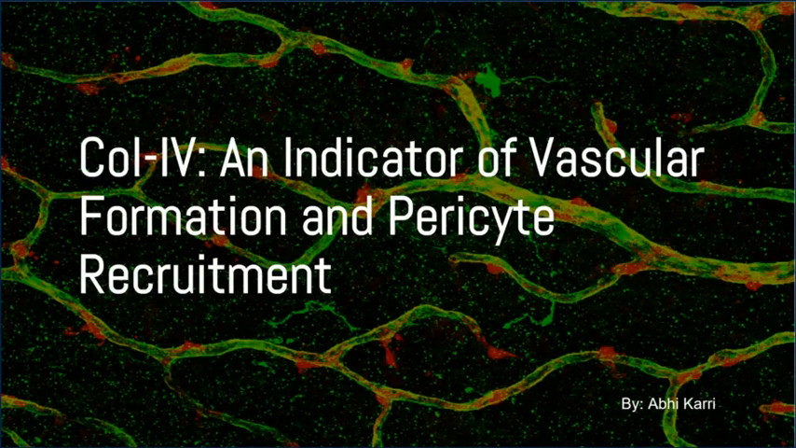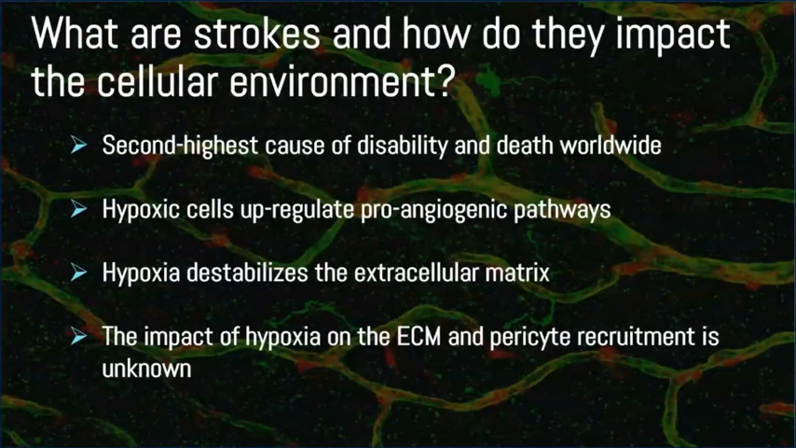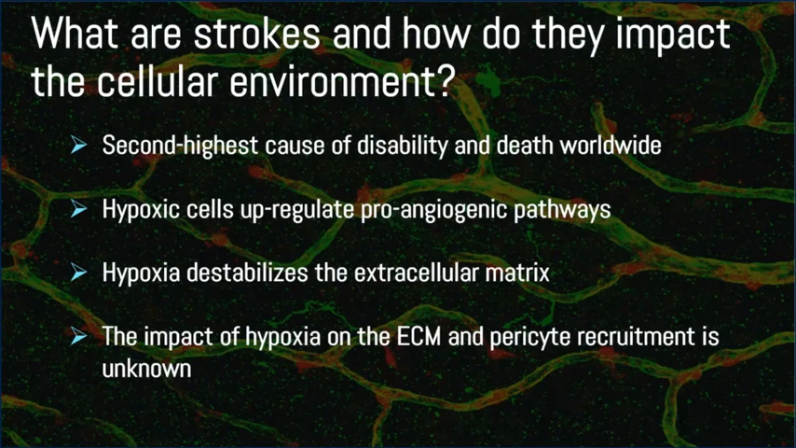So before I get into the details of my project, I want to answer one question, which is, what are strokes and how do they impact the cellular environment? Stroke is a condition where brain tissue is deprived of essential oxygen, causing cells to enter a state known as hypoxia. Hypoxic cells drive vascular changes by proliferating rapidly, and ultimately they destabilize the extracellular matrix.